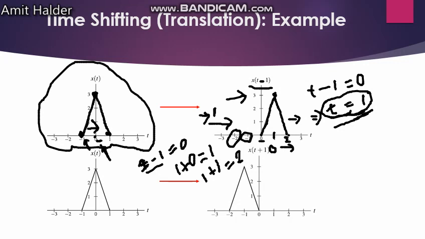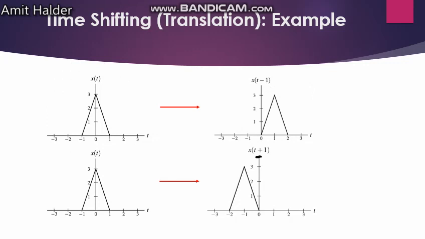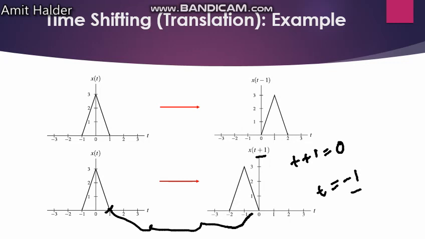That's the thing. Now my dear students, go on to the other part, t plus 1, which means advance. How does that work? Similarly, take t plus 1 equal to 0 first of all, so t is equal to minus 1. Now put the value here: 1 minus 1 means the origin will be 0. So this point will start from 0. Again, 0 minus 1 means minus 1, so 0 will start from minus 1.